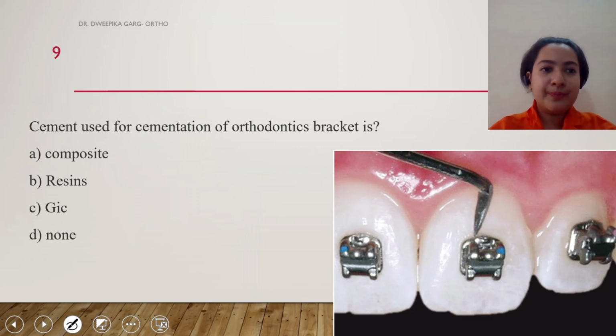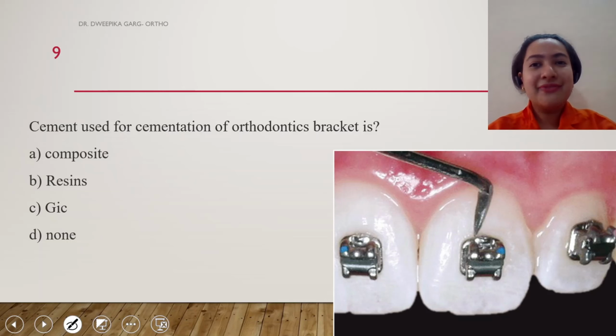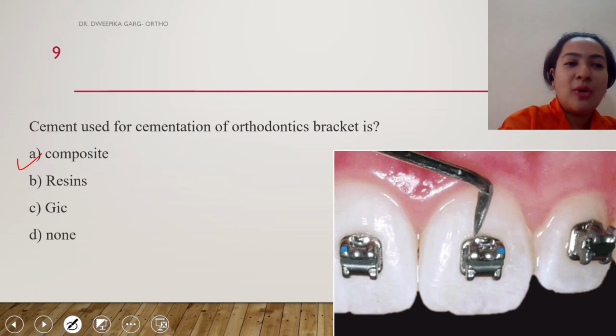Yes, next question. Cement which is used for cementation of orthodontic bracket is. The correct answer, I am sure people know it. I have purposely not marked it so that there are few questions which you can attempt on your own. Sometimes it is already highlighted, and you don't want the highlight to be done. So in few questions I have skipped it. I have not highlighted so that you people can do it yourself. So the correct answer is composite.